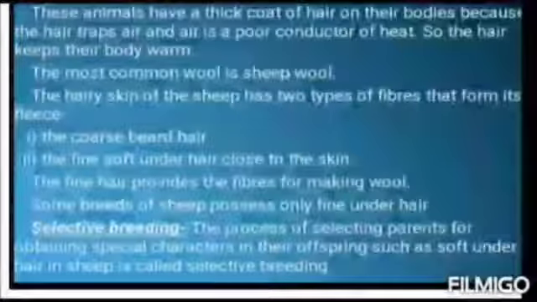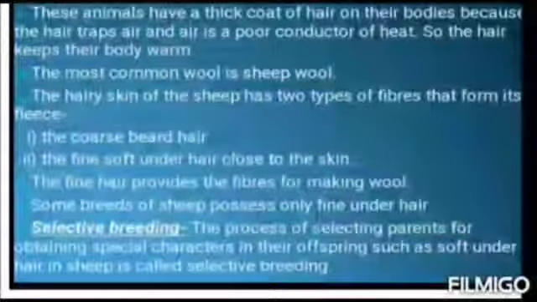Some breeds of sheep possess only fine under hair. Their parents are specially chosen to give birth to sheep which have only soft under hair.